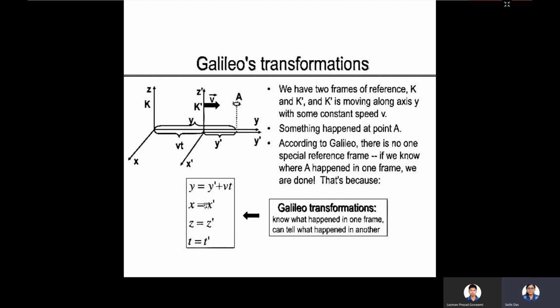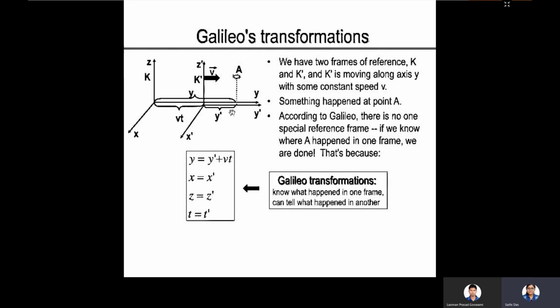If the motion is along the x axis, then we consider x equals x prime plus vt, and y, z become the same as y prime, z prime, and t becomes t prime. These are the Galilean transformations, and they tell us what happened in one frame and what can happen in another frame of reference.